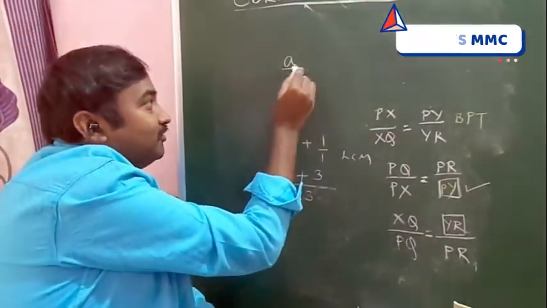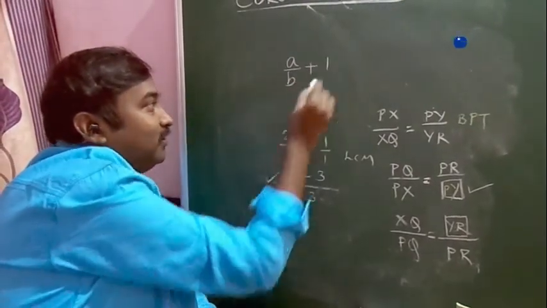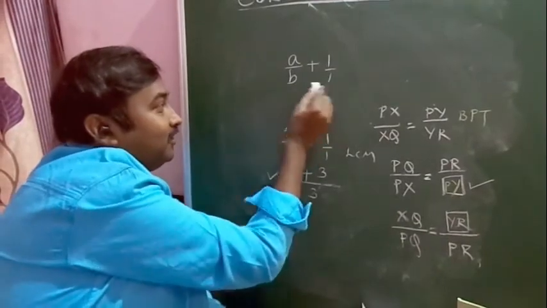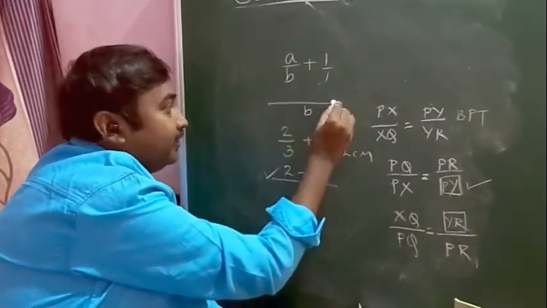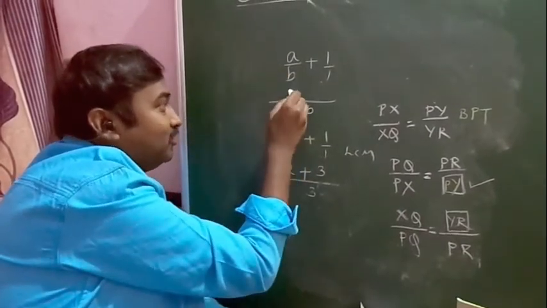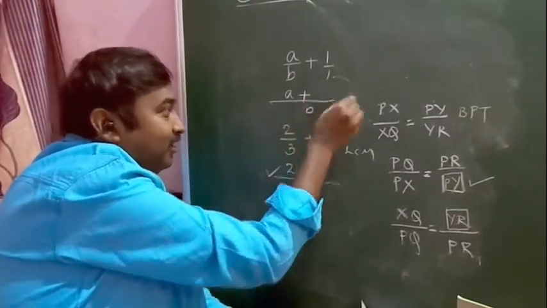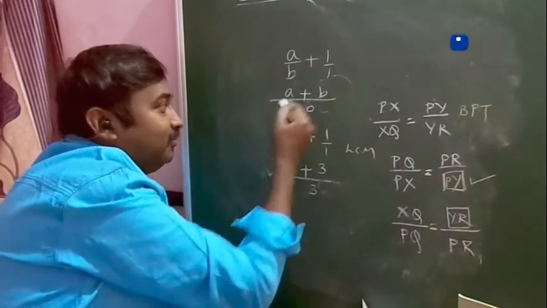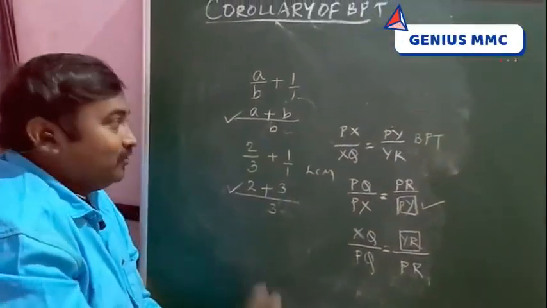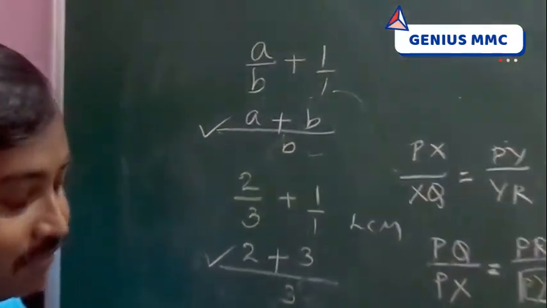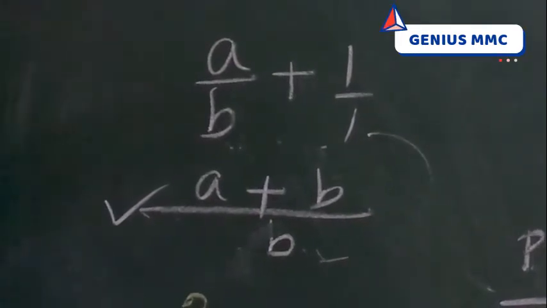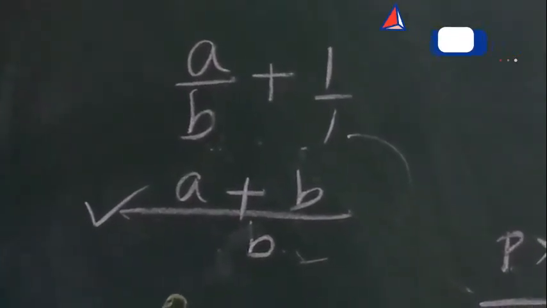Similarly, how to do this: A by B plus 1. Here also take the LCM, which is B. Here B we cancel, 1 into A is A. Here 1 B's are B, B 1's are B. This is the method of doing the LCM. So take down this note, because this is the method of taking the LCM, or how to add.